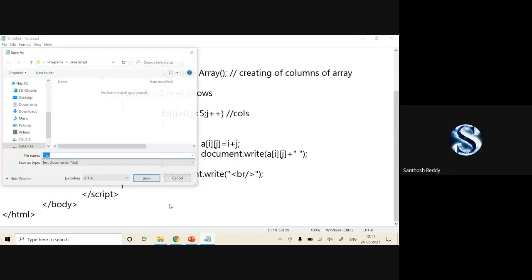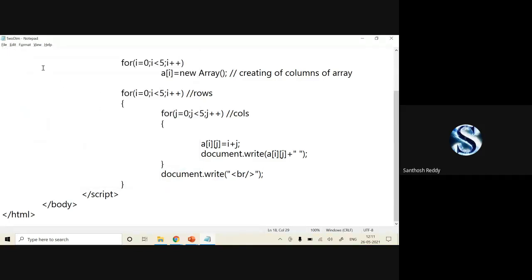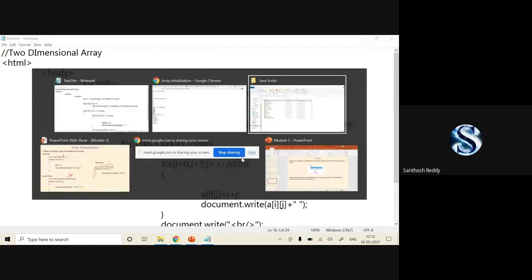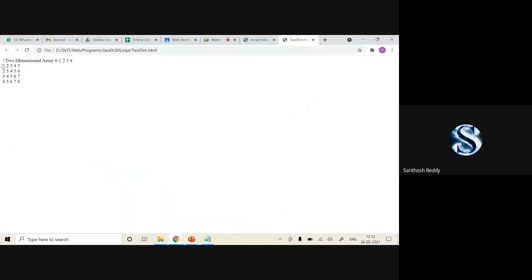Now I'll save this code in the form of 2dim.html. I'll save all files and save the code. I have specified my file name is 2dim. Okay, everything is correct, hope so. We will save it and go back, and here we will execute the code 2dim. Go back here. Now you can check it out. Here we have it in the form of a matrix itself. Okay, here I have 0, 1, 2, 3.